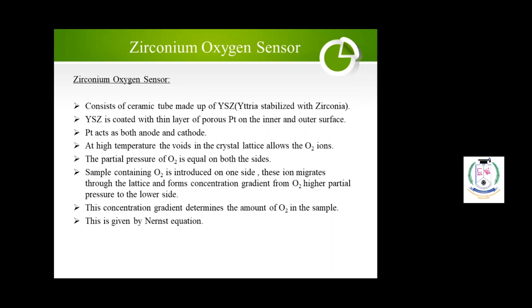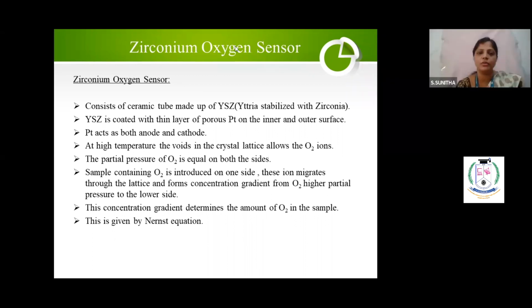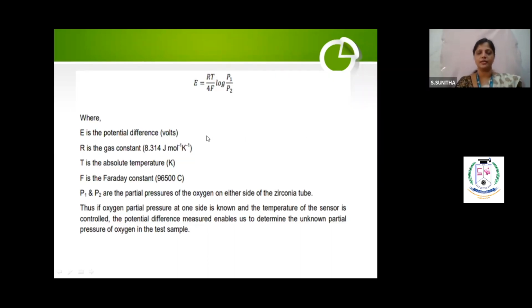Initially, the partial pressure of oxygen should be equal on both the sides. Now we have to send the sample containing oxygen inside. So those ions will migrate through the lattice and form a concentration gradient from higher partial pressure to the lower partial pressure. This can be calculated by the Nernst equation. I will show you. I think now this is the Nernst equation.